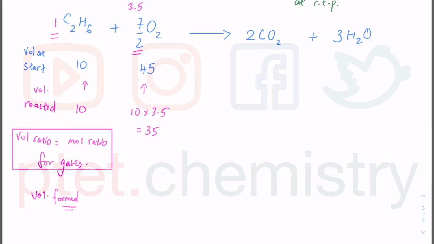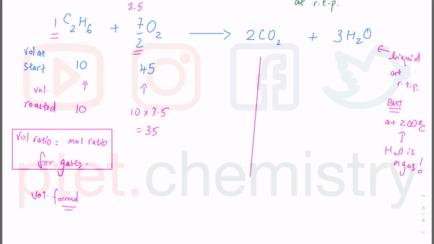H2O is liquid at room temperature and pressure, but if you look at this question, at 200 degrees Celsius, H2O is a gas, because H2O boils at 100 degrees Celsius. Very tricky indeed. If I have 1 mole, I'll get 2 moles of CO2. If I have 10 cm cube reacted, I will get 20 cm cube of CO2 gas.